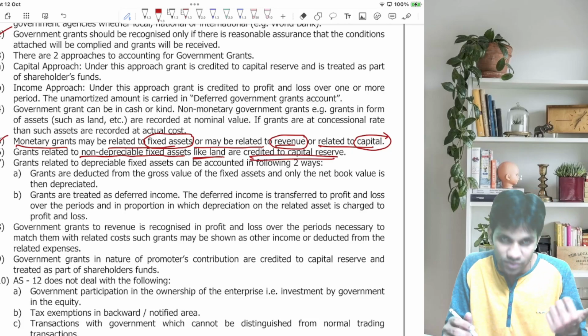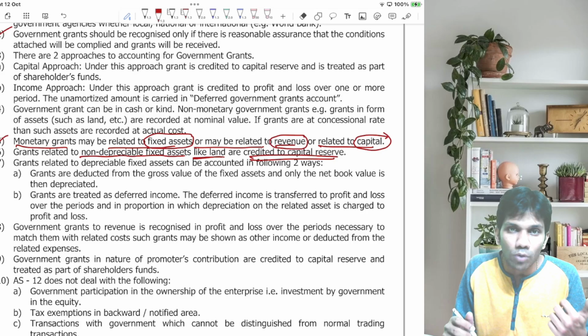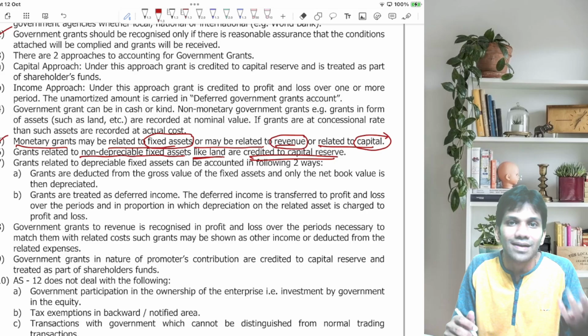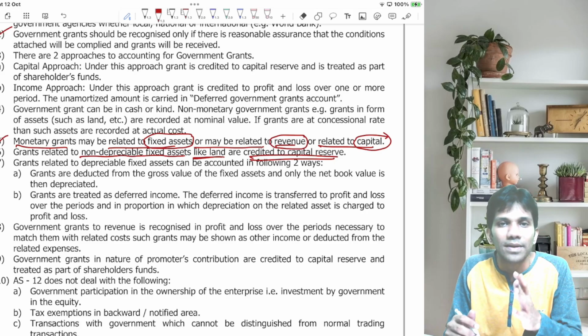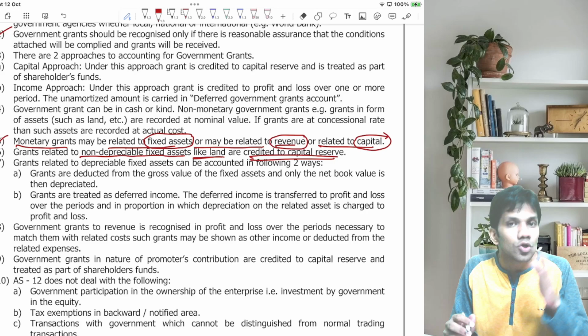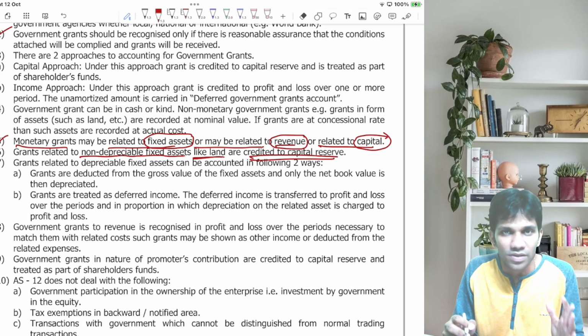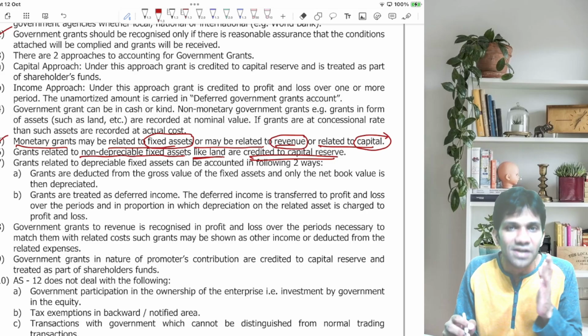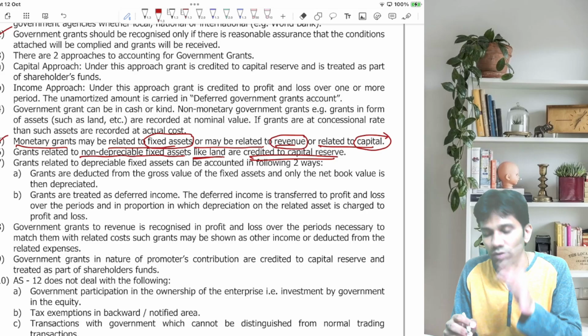This we discussed just one point ahead. Any non-monetary grants like land, if you are receiving it, should be credited to capital reserve and treated as a part of shareholder funds. So any non-monetary grant, if you are receiving it and following the capital approach, should be credited to capital reserve and treated as a part of shareholders' funds.